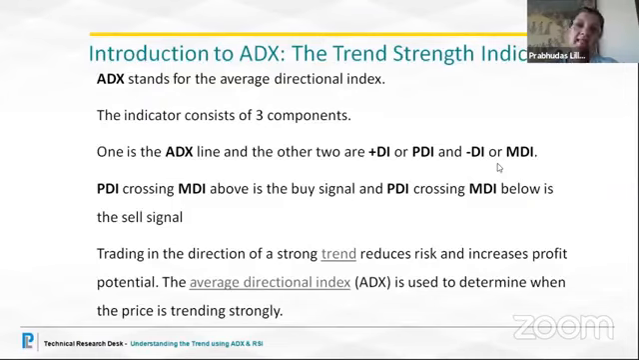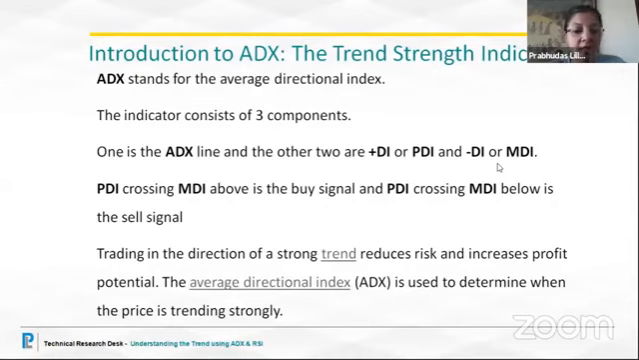So now what is ADX? ADX is known as the average directional index. This index also helps us to get the strength of the trend, so we call it the trend strength indicator. This indicator consists of three components. One is the ADX line, and it is supported by the directional indices: the PDI, the positive directional index, and the MDI, the minus or negative directional index.